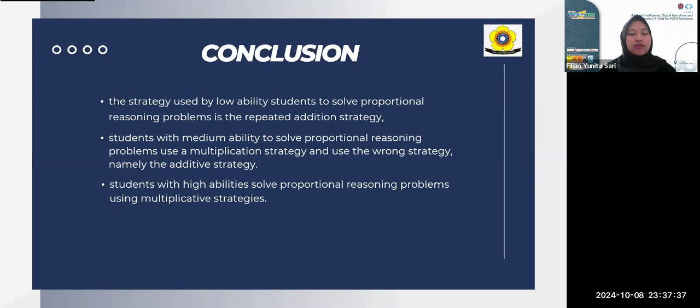Okay, conclusion. The first is the strategy used by low ability students to solve proportional reasoning problems is the repeated addition strategy. The second is students with medium ability solve proportional reasoning problems using a multiplication strategy and also use the wrong strategy, namely the additive strategy. And the last is students with high ability solve proportional reasoning problems using multiplicative strategies.